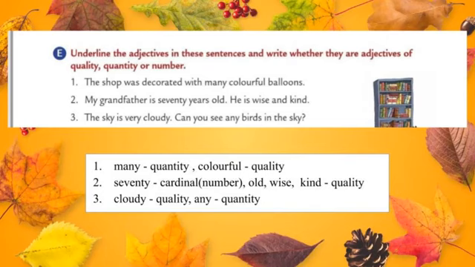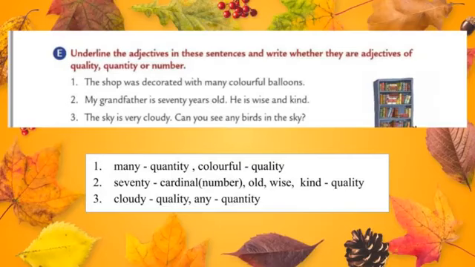Let's move to the third one. The sky is very cloudy. Can you see any birds in the sky? See here, cloudy is an adjective. We described sky as cloudy. So cloudy is an adjective, and it comes under the category quality. So underline the adjective cloudy, and it comes under the category quality.